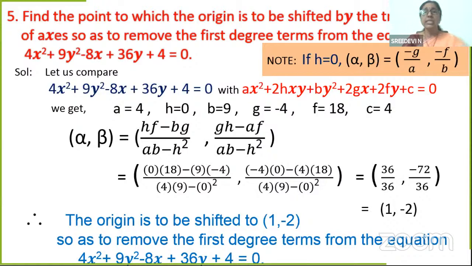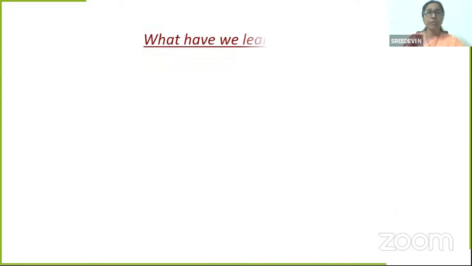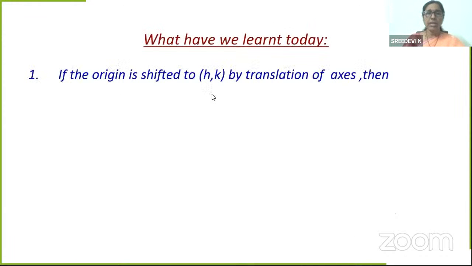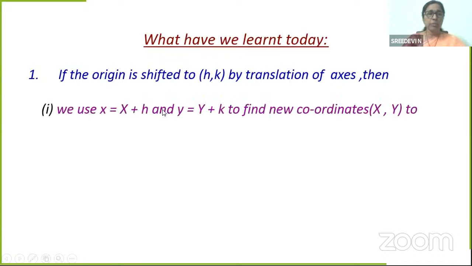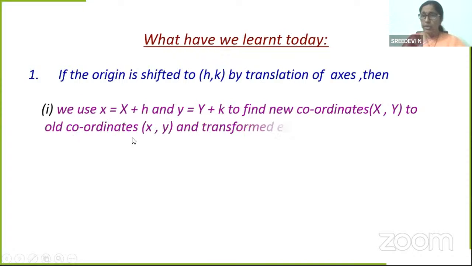Students, hope you have understood. It is not just a story that you listen and leave it, isn't it? Whatever we have learned, I'll revise once and give you some practice sessions as well. What we have learned today? We have learned if the origin is to be shifted to h comma k by translation of axis, then we use small x is equal to capital X plus h, small y is equal to capital Y plus k, to find new coordinates to old coordinates xy on the transformed equation of the original equation.